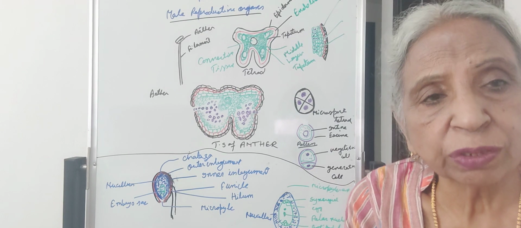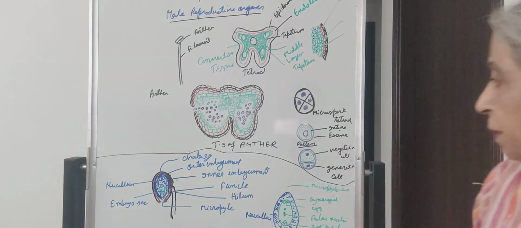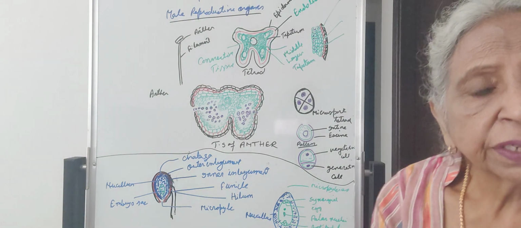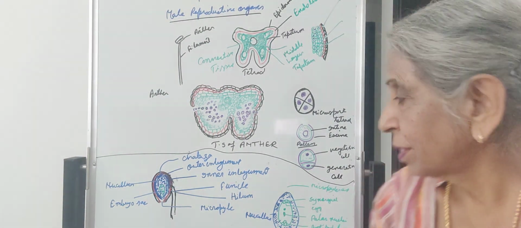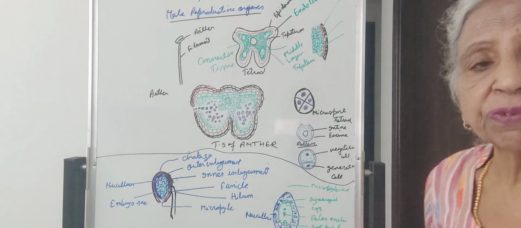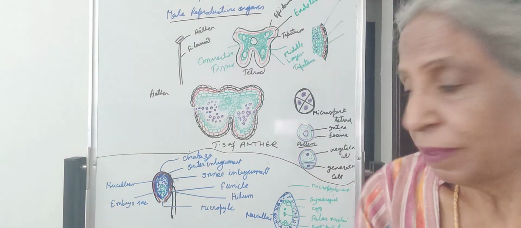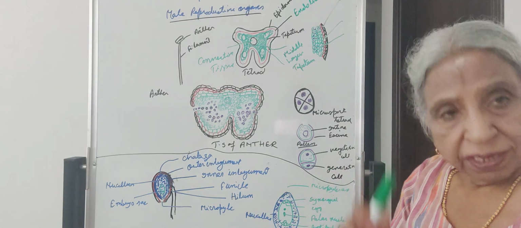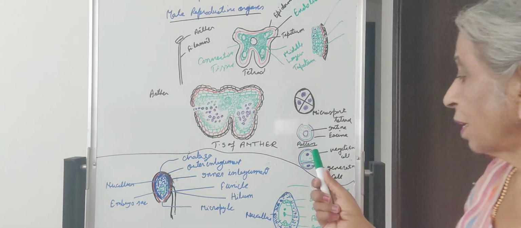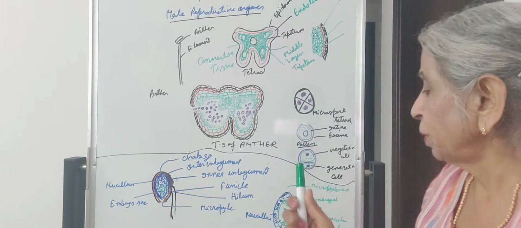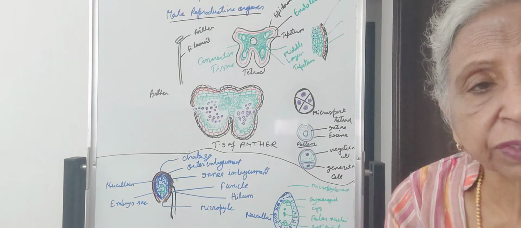Intine is formed of cellulose and it is a continuous layer. Then in each pollen grain there is present a nucleus. The cell of the pollen grain will divide mitotically to form two cells. One is the larger cell, that is called the vegetative cell, and the other is the small spindle-shaped cell, which is called the generative cell.